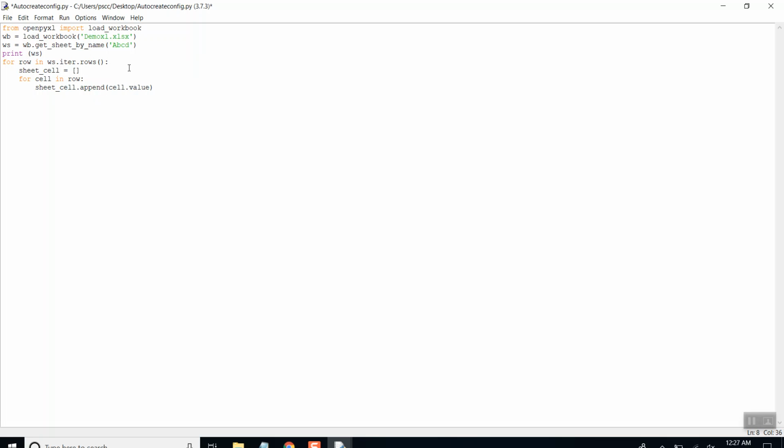If you just append the cell, then it will have some different weird kind of name. Let me show it to you. And then we will print sheet underscore cell.